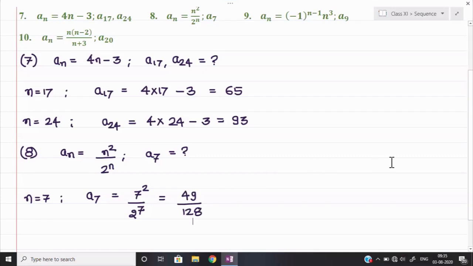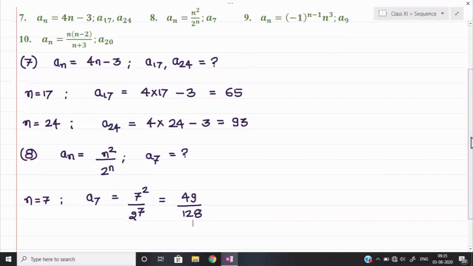Same way, find out part number 9, means question number 9 and question number 10.